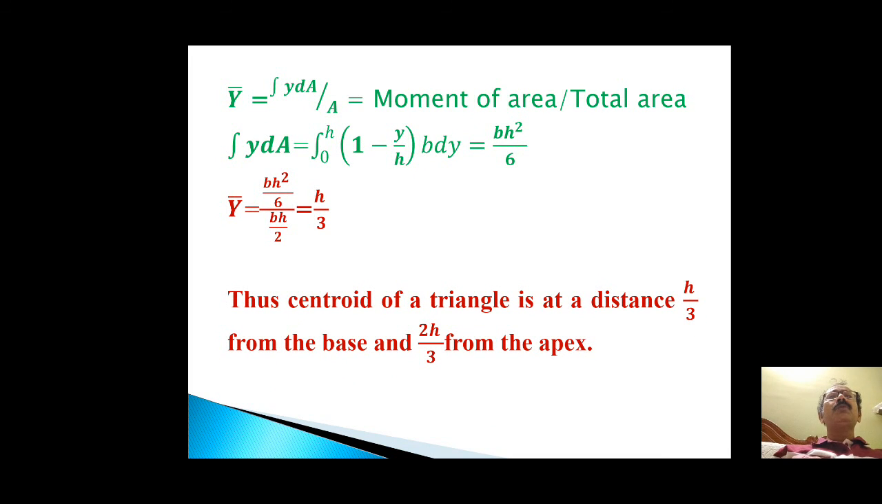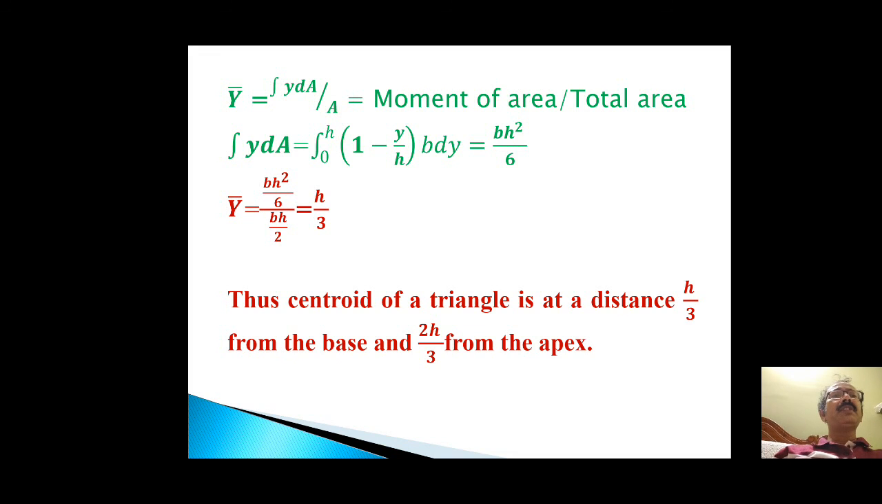Now y bar is nothing but integration y dA by A, so that is the moment of area by total area. So integration y dA, that is the moment of area, so the limit is 0 to h. Putting the value of y, we will get the value of integration y dA. So finally b h square by 6. So y bar is nothing but moment of area by total area, so b h square by 6 by total area b h by 2, so finally h by 3.